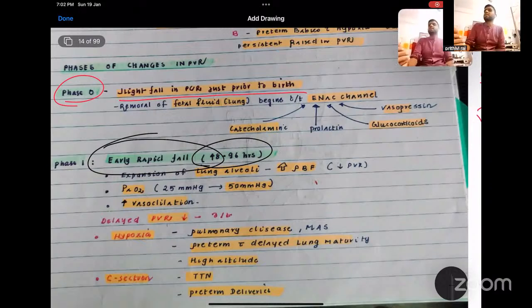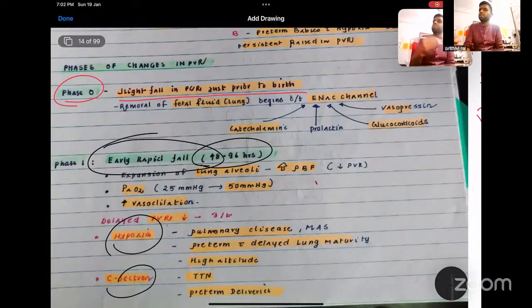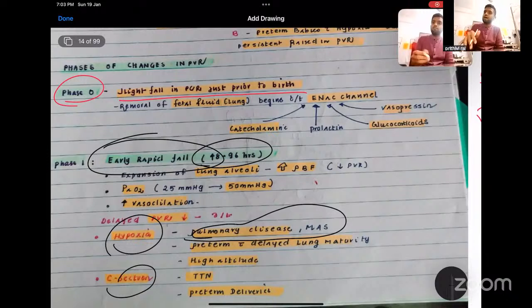Another thing, besides C-section, is if the child has persistent hypoxia. What are the conditions in which the child has persistent hypoxia? Because I said hypoxia will cause vasoconstriction. So what are the conditions which predispose to persistent hypoxia in a neonate? One is if the child is already having some lung disease, like meconium aspiration syndrome, or if the child is a premature child with RDS, or if the child is born at a high altitude.